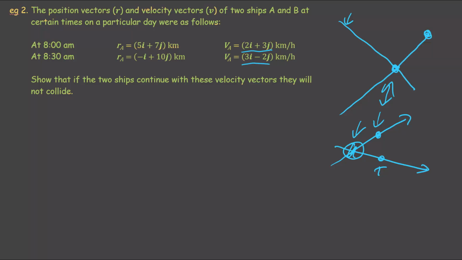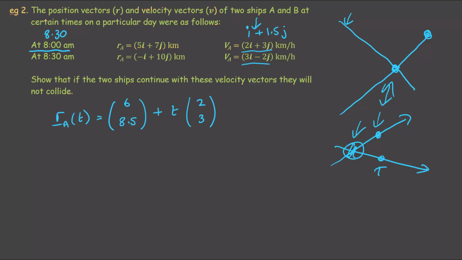What I'm going to do is advance this one so that I get the time at 8:30. That means I'll have done half of one of those, so in other words, i plus 1.5j. So for A, R_A of t is going to have a fixed point, which is 5 plus 1, 6, and 7 plus 1.5, which is 8.5, and then plus t times (2, 3).